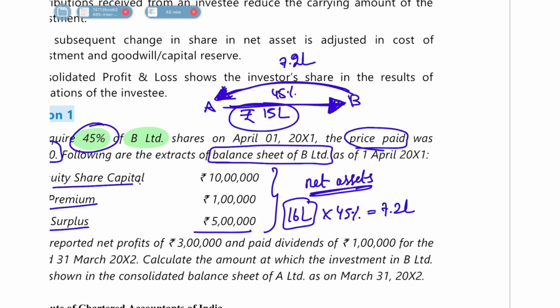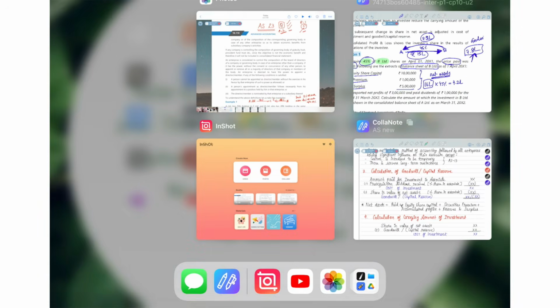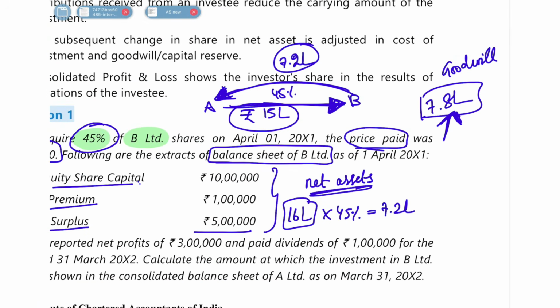But here see, A has paid more and got less share. That means what is the extra amount? 15 lakh it has paid, 7.2 lakh rupees it has got as net assets. 7.8 lakh is the adjusting figure. Why has A paid out 7.8 lakh rupees more? This it has paid for its goodwill.